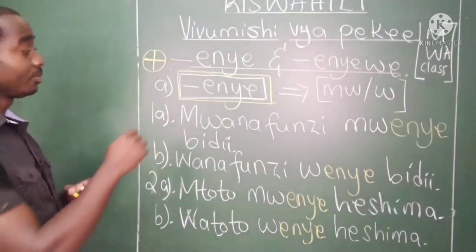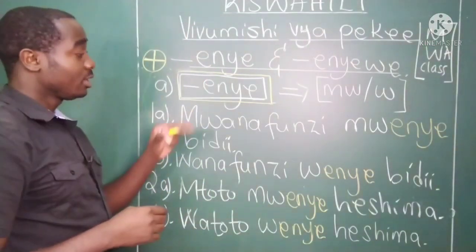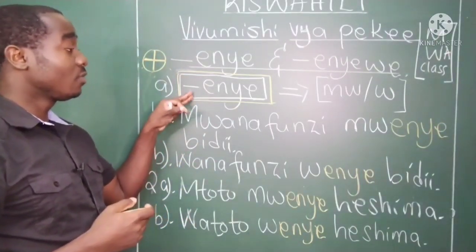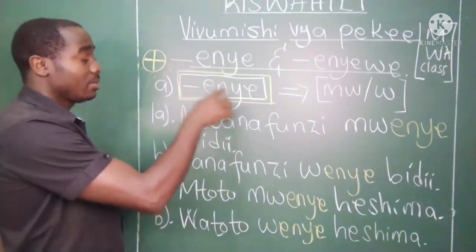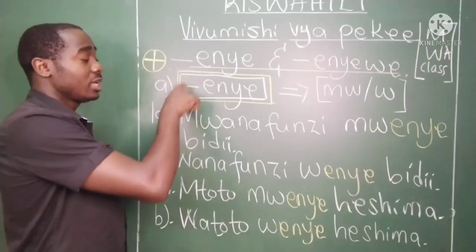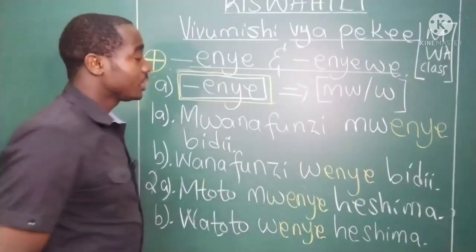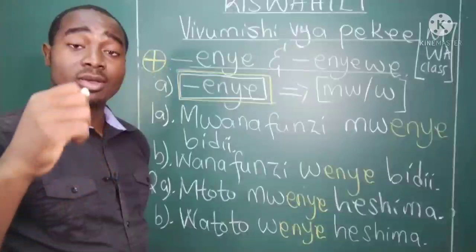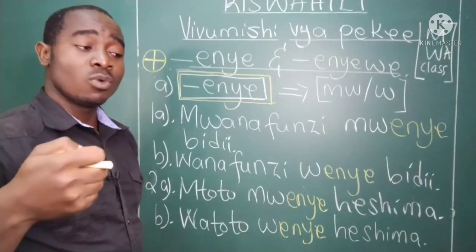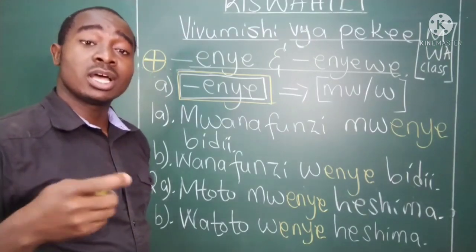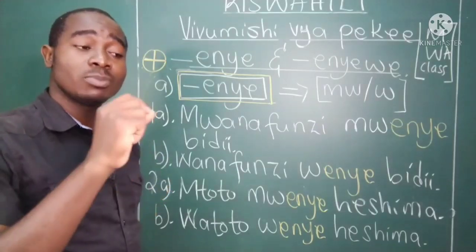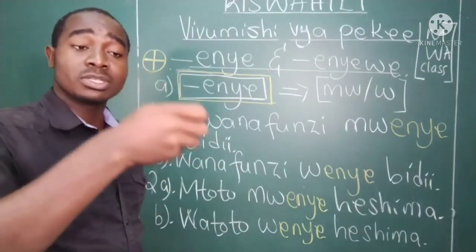Let's see. Enye, the one that has. In singular form, for this class, we add mw. In the previous lesson, I told you, if it's e here, what we add is mw. It becomes mwenye. Sawa? Mwenye. When you just hear mwenye, it means that the person or the thing being mentioned has something or possesses something.